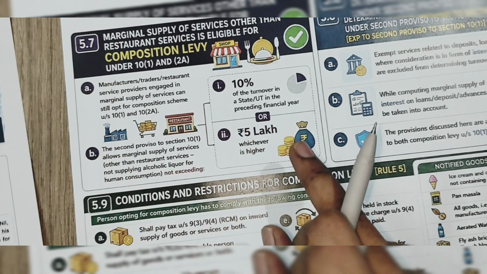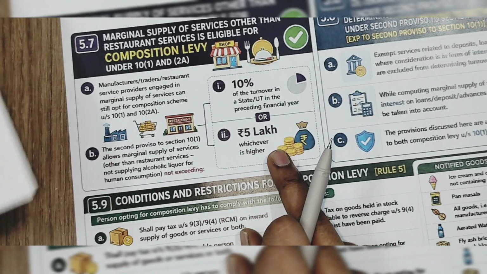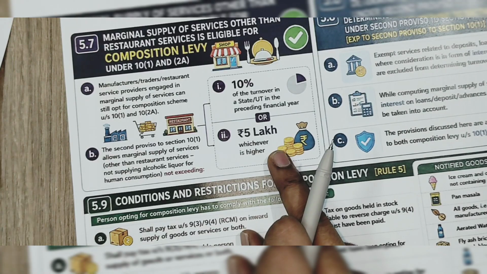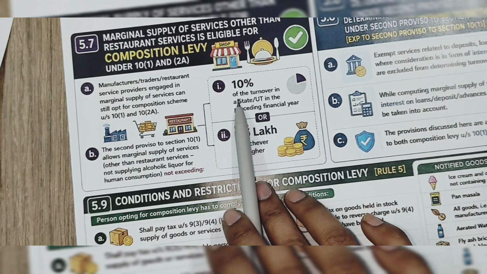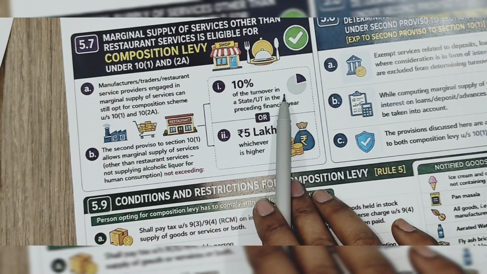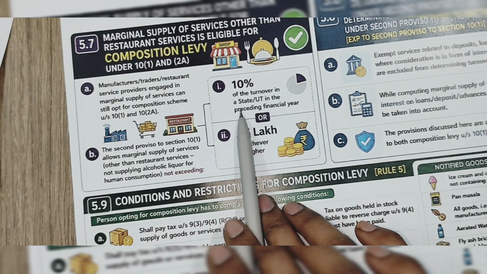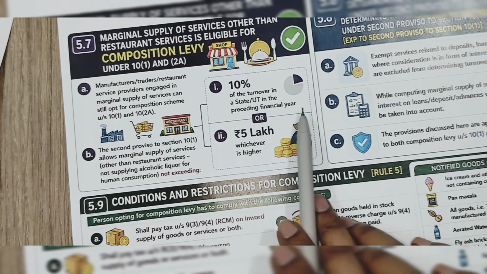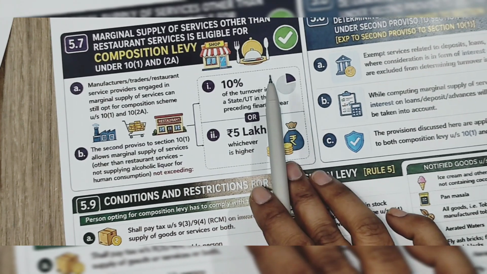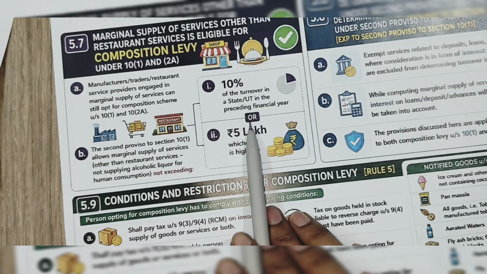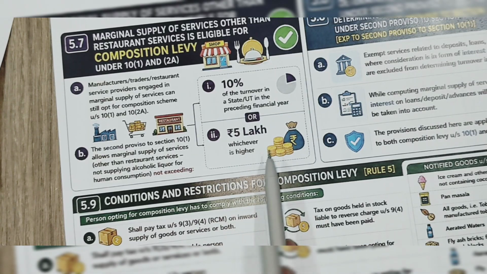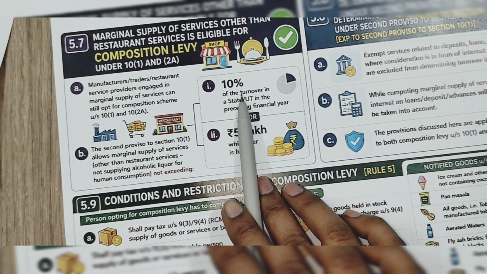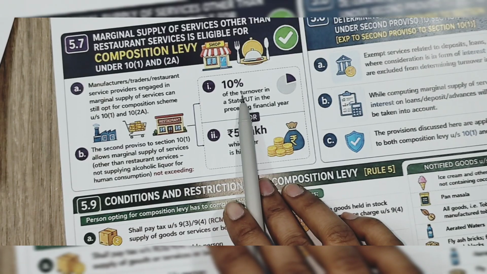When will we decide marginal supply? See here, 10% of the turnover in any state or UT in the preceding financial year, or 5 lakh, whichever is higher, will be taken.